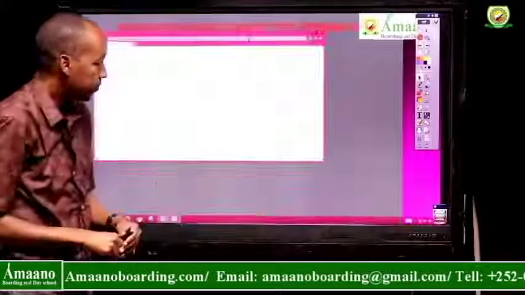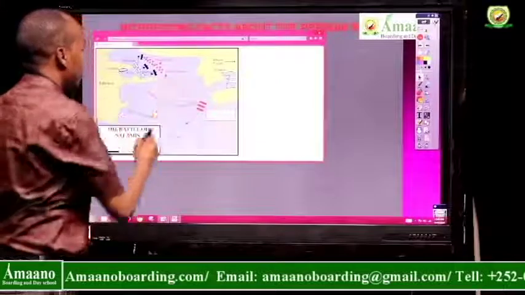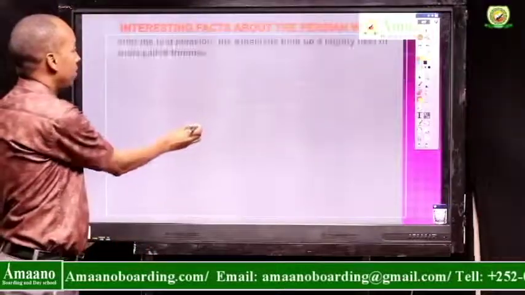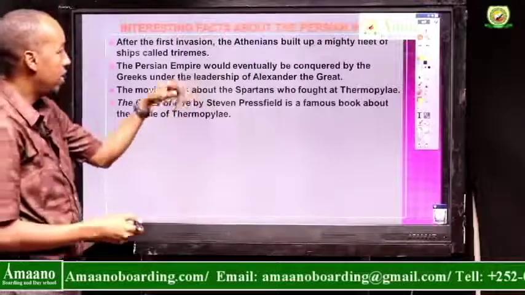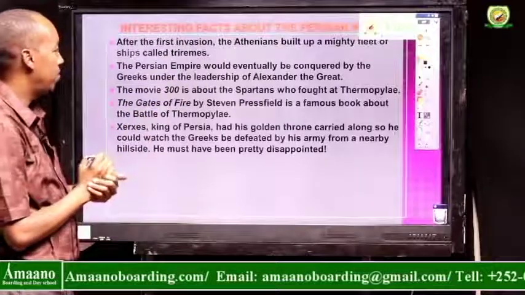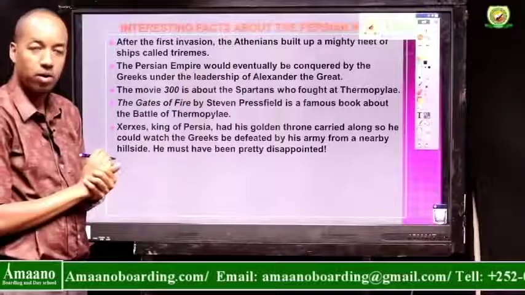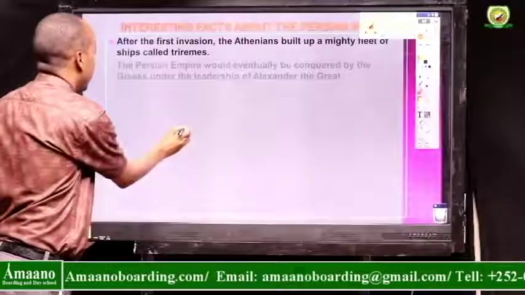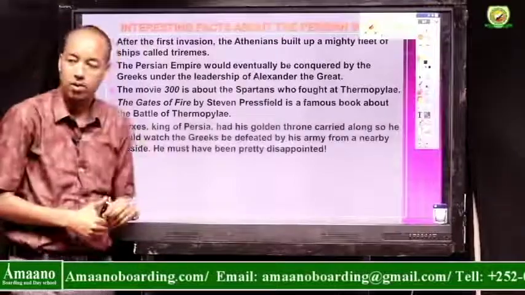So generally, these are interesting facts about the Persian wars. This is the part you will be able to read. After the first invasion, the Athenians built a mighty ship called Triremes. The Persian Empire would eventually be conquered by Greeks under the leadership of Alexander the Great. Alexander the Great of Greece would be able to conquer all of Persia. The rest you will be able to read, inshallah. You have the papers, you will have the notice.